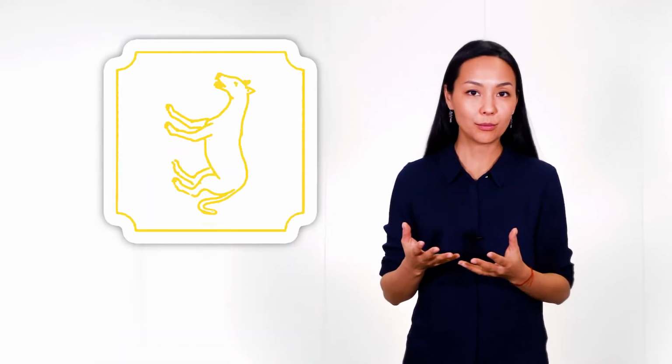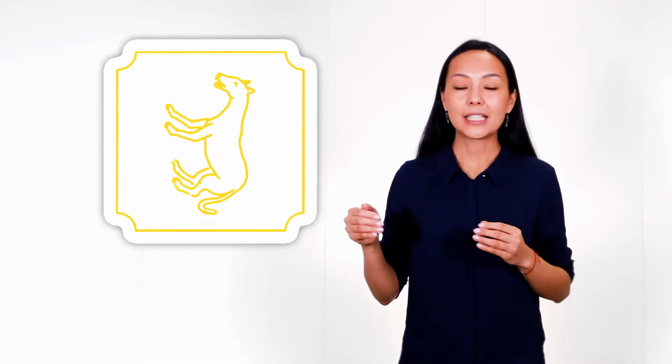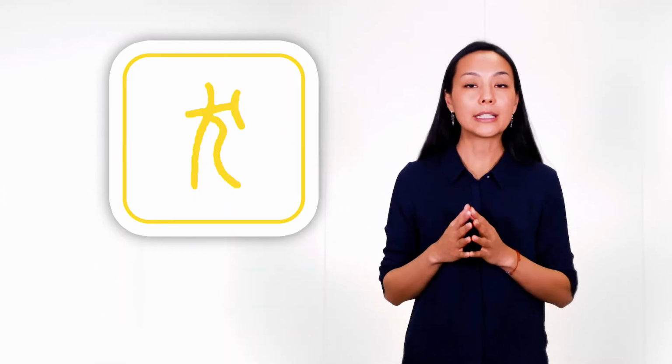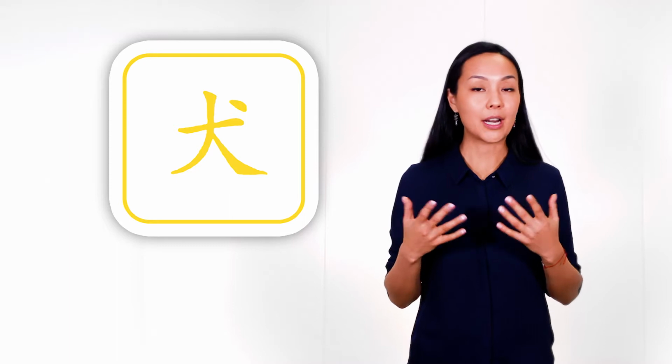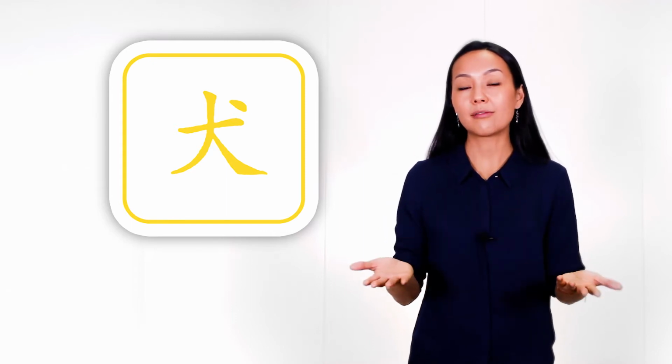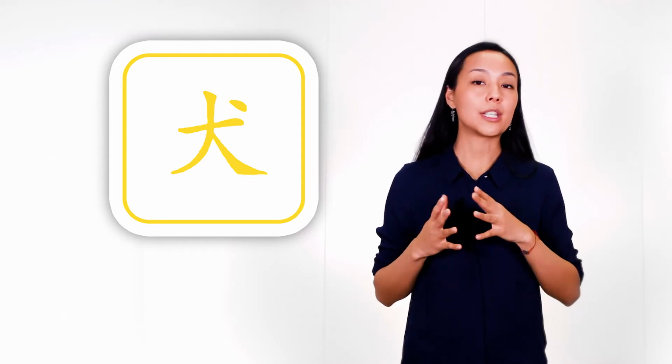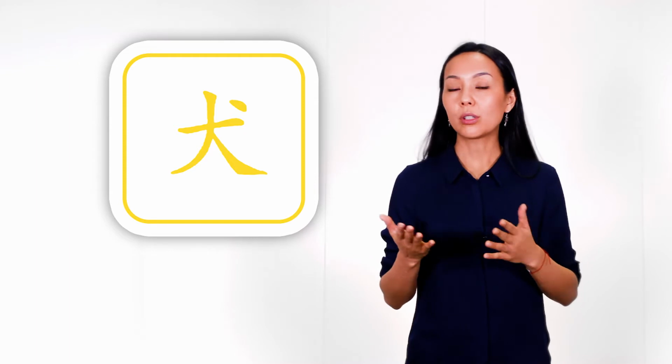Now let's study its history. As we see, in the past it was a picture of a dog or some kind of animal, and in time it was simplified bit by bit, and nowadays this main form looks like another radical, another character with the meaning big, da, and with a dot. So of course it is very difficult to imagine dog, and in this case a good association will be a person, and this dot symbolizes an animal which is always with this person. For example, it can be a dog, a cat, and so on.